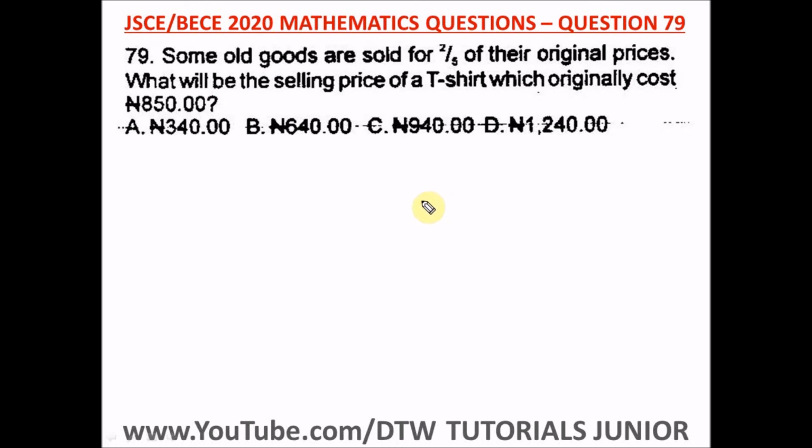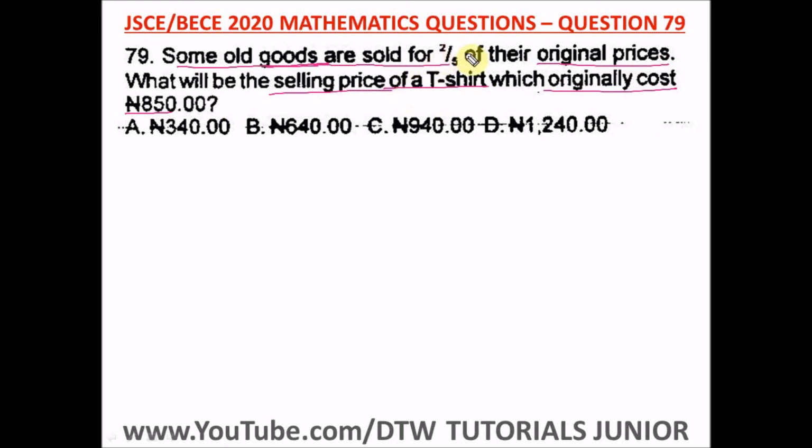Question 79 of the Junior WAEC 2020 Mathematics Past Question. That's your BECE exam. It says some old goods are sold for 2/5 of their original prices. What will be the selling price of a t-shirt which originally cost this? This is quite straightforward because it says some old goods, so the t-shirt is among the old goods, are sold for 2/5 of their original prices. So it's now asking us what will be the selling price of a t-shirt which originally cost this.